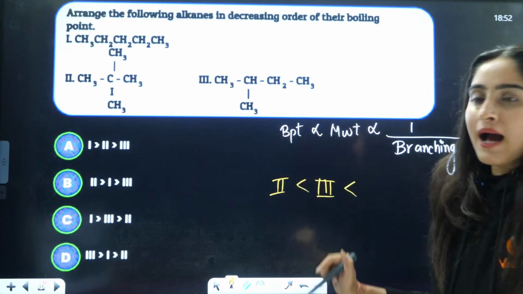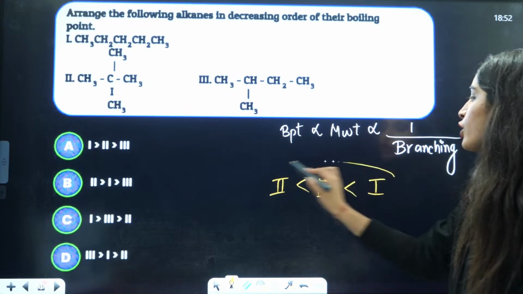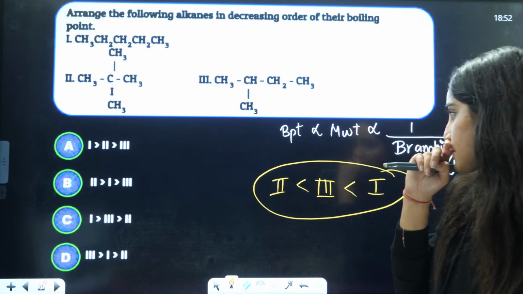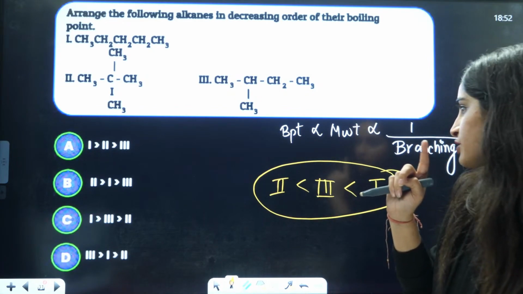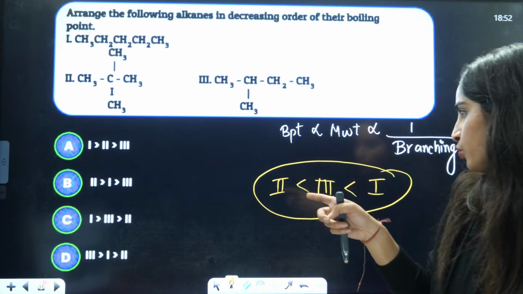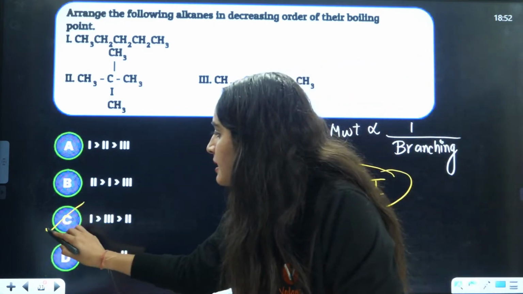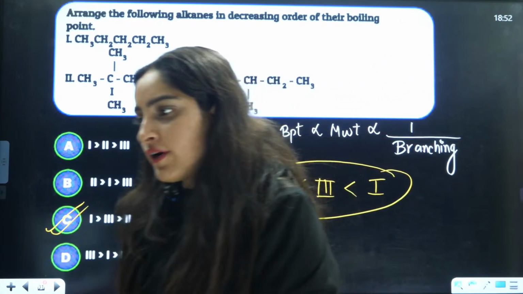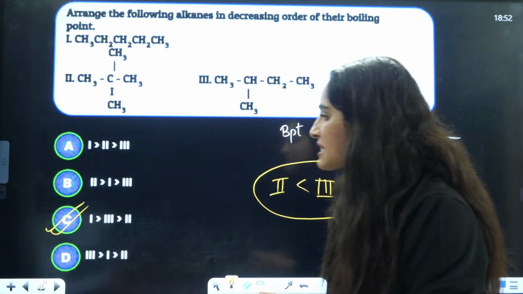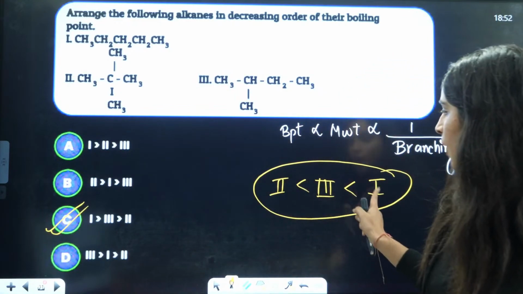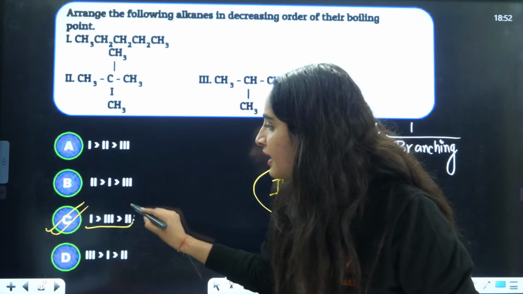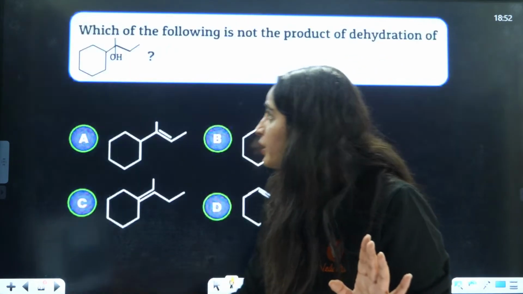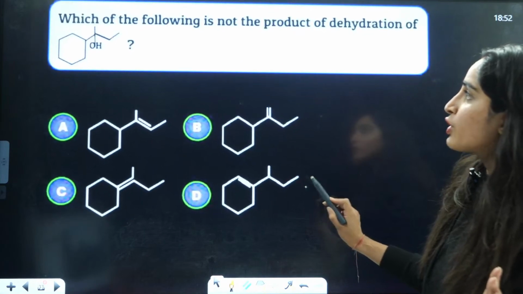That means maximum boiling point, so it will be 2, 3, 1. 1 should be maximum, then it should be 3, then it should be 2. Right? So answer will be C is the correct answer. Right? Okay. Vanakam, beta, vanakam. So C is going to be the correct answer, that is 1, 3, 2. That is going to be the correct answer. Right? Okay. Very good.